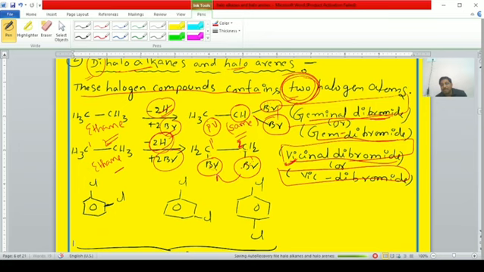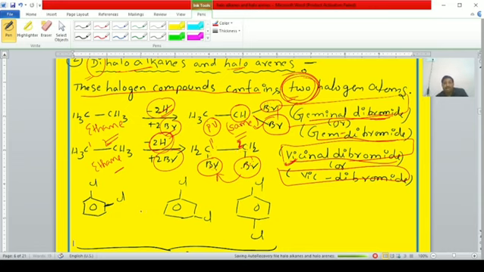Since here bromine is present, that is known as vicinal dibromide. Conclusion student, both compounds come under dihaloalkanes, but the first one is geminal dihalide because the two bromine atoms are present on the same carbon atom. The second one is vicinal dibromide because the two bromine atoms are present on adjacent carbon atoms.